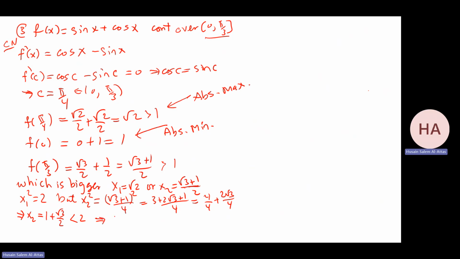So that means x1 squared is greater than x2 squared, so x1 is greater than x2. So conclusion, I have absolute maximum root 2 at x equal pi over 4, and absolute minimum 1 at x equals 0. Okay.